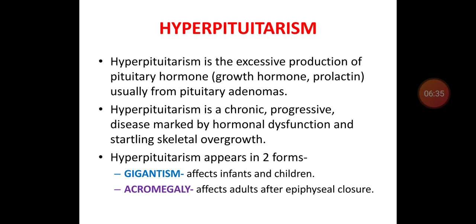This increased secretion of growth hormone occurs in two forms. One is gigantism, which affects infants and children before the epiphyseal closure, whereas acromegaly affects adults after the epiphyseal closure. So today's topic is acromegaly.